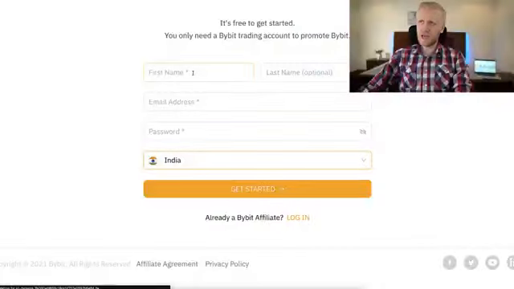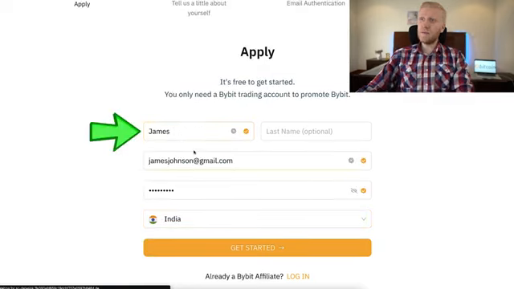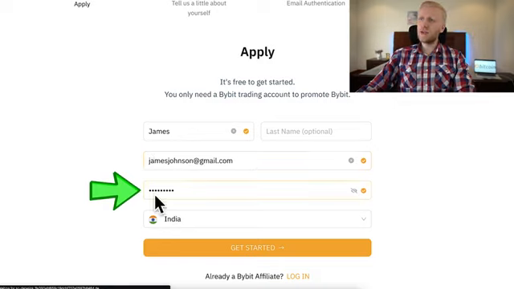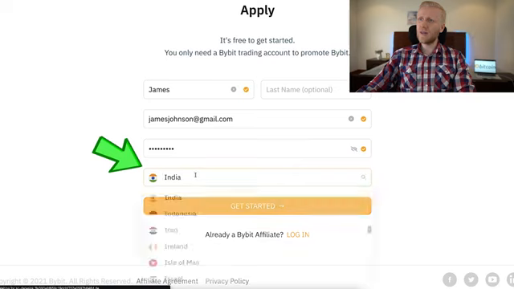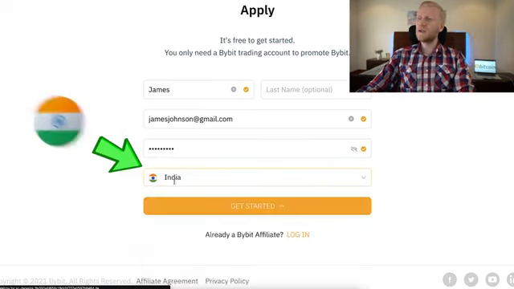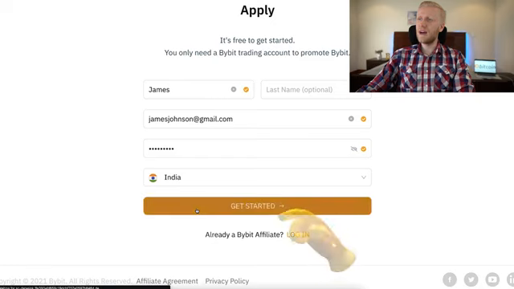You fill out your first name here. For example, if your name is James, you fill out there. Then you put the email address here. You can use the same email that you used to register earlier. And then you fill out the password here, and you choose your country here. For example, if you are from India, you choose there India. And then you again click this orange button to get started for free.